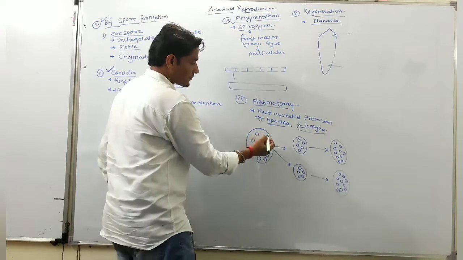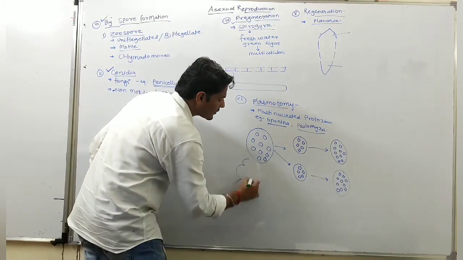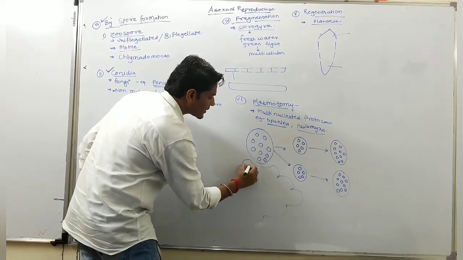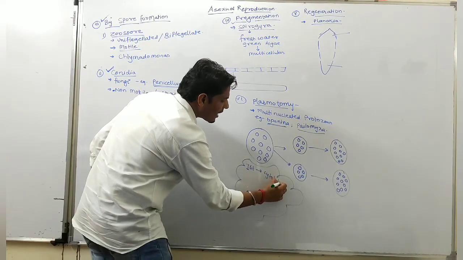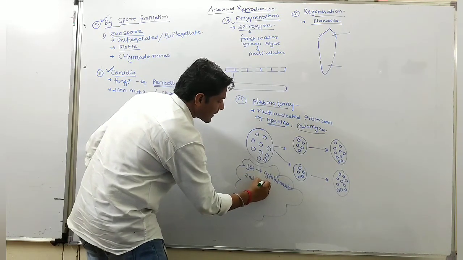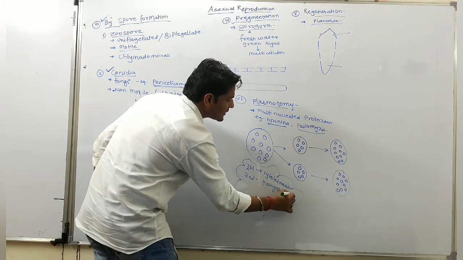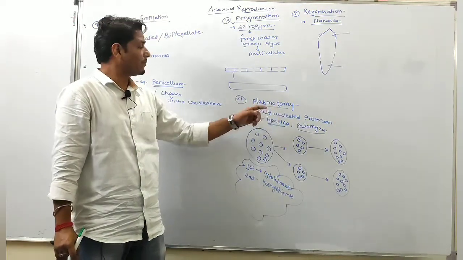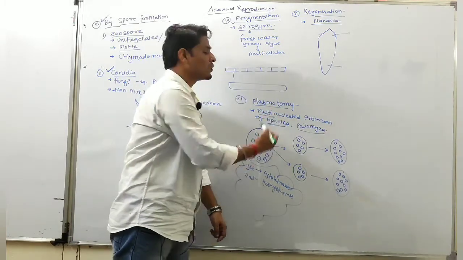Okay, so in plasmotomy क्या होगा? First cytokinesis division takes place. Then after cytokinesis karyokinesis takes place. क्या होता है? Karyokinesis takes place. Okay, so plasmotomy occurs in multinucleated protozoa.